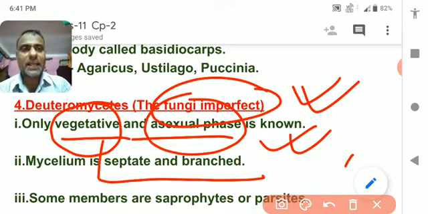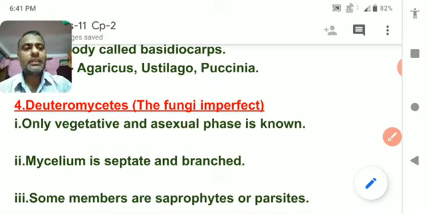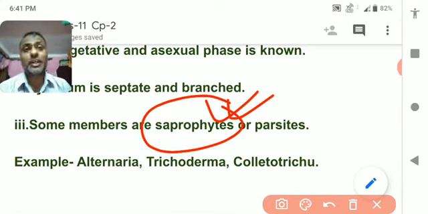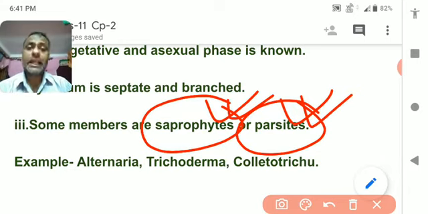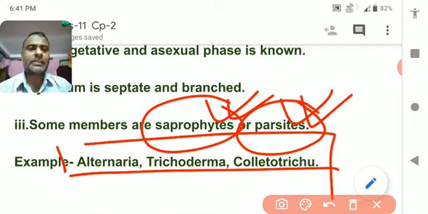The mycelium is obviously the same as Basidiomycetes, that is, septate as well as branched, and in some members the mode of nutrition is saprophytic, meaning they obtain food from the dead and decomposing organic waste of other organisms or dead bodies. Some of them can live inside the living organism at the cost of its life and obtain food from there. The examples are Alternaria, Trichoderma and Colletotrichum.